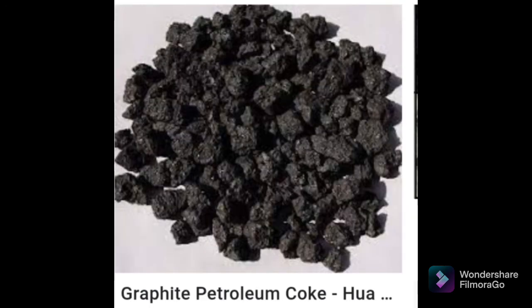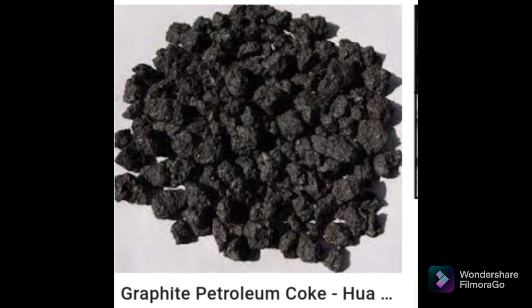And the last non-crystalline form is coke. So coke is also made by destructive distillation of coal. When coal is subjected to destructive distillation, it loses all the volatile matter and the residue left in the retorts is called coke. So it is also a pure form of carbon. It is used extensively as fuel, because one of the most important benefits of coke is that it burns without producing smoke, and that's why it is used as fuel. It is also used as a reducing agent in making fuel gases. It is a good conductor of electricity and is employed in the lining of furnaces and in making electrodes.